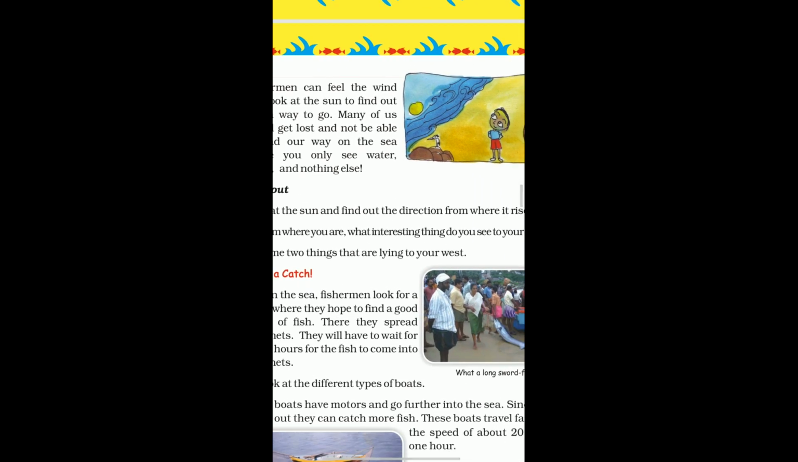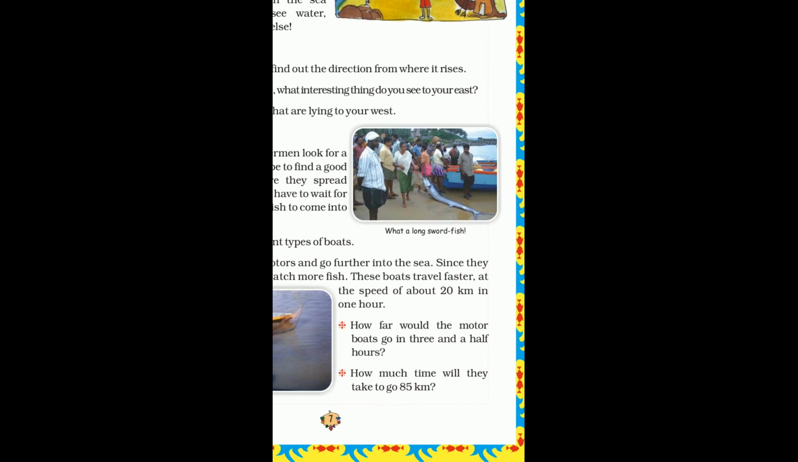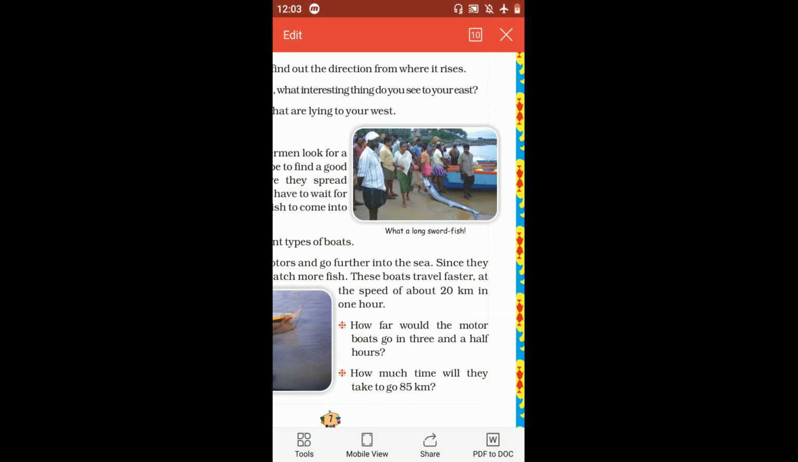Similarly, one more numerical is here. The speed of the motorboat is given to you, that is 20 kilometer in 1 hour, and they are asking you how far would the motorboat go in 3.5 hours. That means in 1 hour it is going 20 kilometer. So in the second hour it will go 40 kilometer, and in 3 hours it will go 60 kilometer, and in half an hour it will go 10 kilometer. So in totality, 20, 20, 20 plus 10, 70 kilometer.